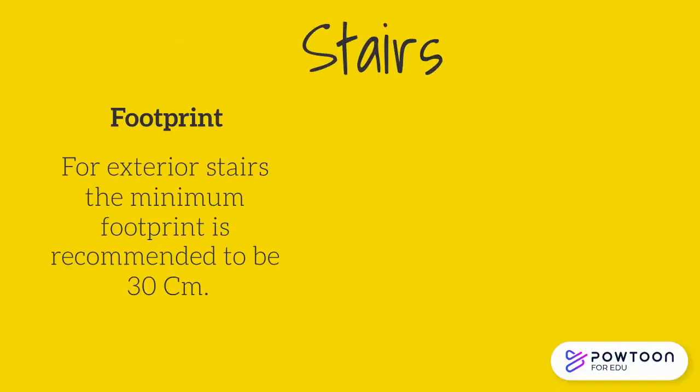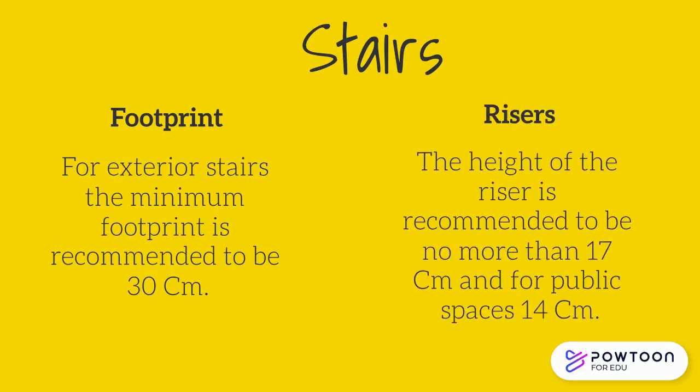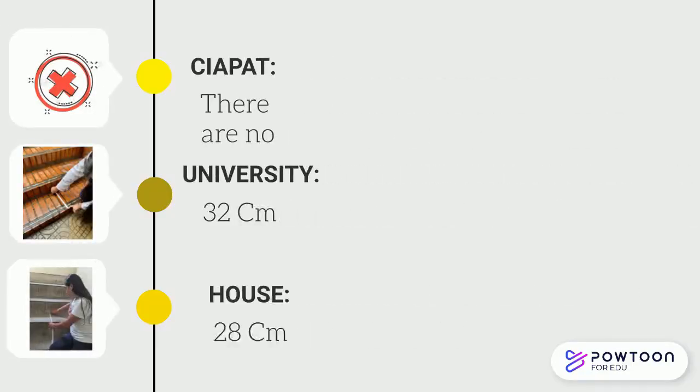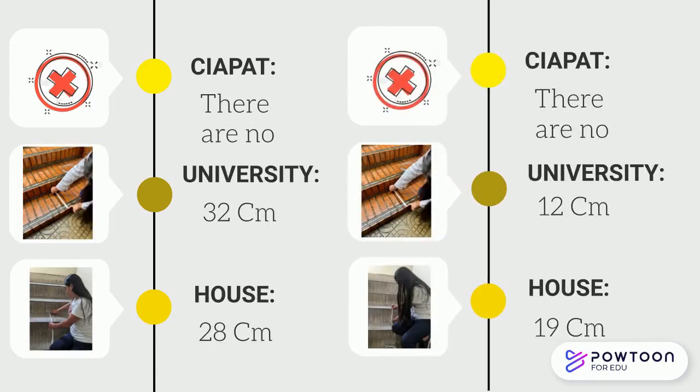Stairs. Footprint. For exterior stairs the minimum footprint is recommended to be 30 cm. Risers. The height of the riser is recommended to be no more than 17 cm, and for public spaces 14 cm. Footprint: Saipat, there are no stairs. University, 32 centimeters. House, 28 centimeters. Riser: Saipat, there are none. University, 12 centimeters.